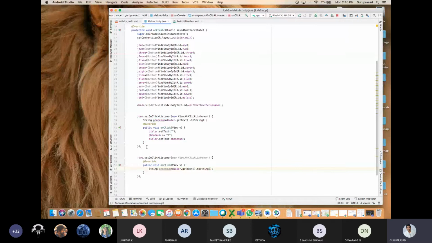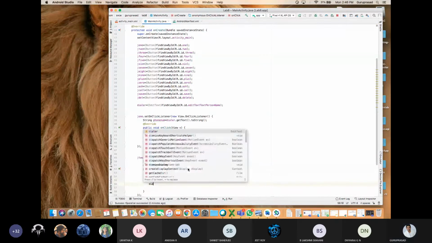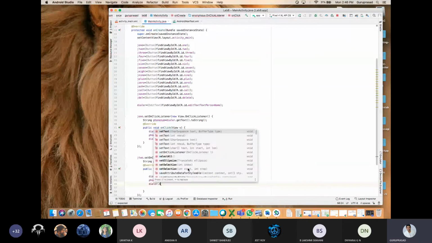Next, on click. First, initially dialer will set text to null. Then phone number plus is equal to 2 semicolon. Then dialer dot set text phone number. Okay, next I'll stop this and I'll run this program.